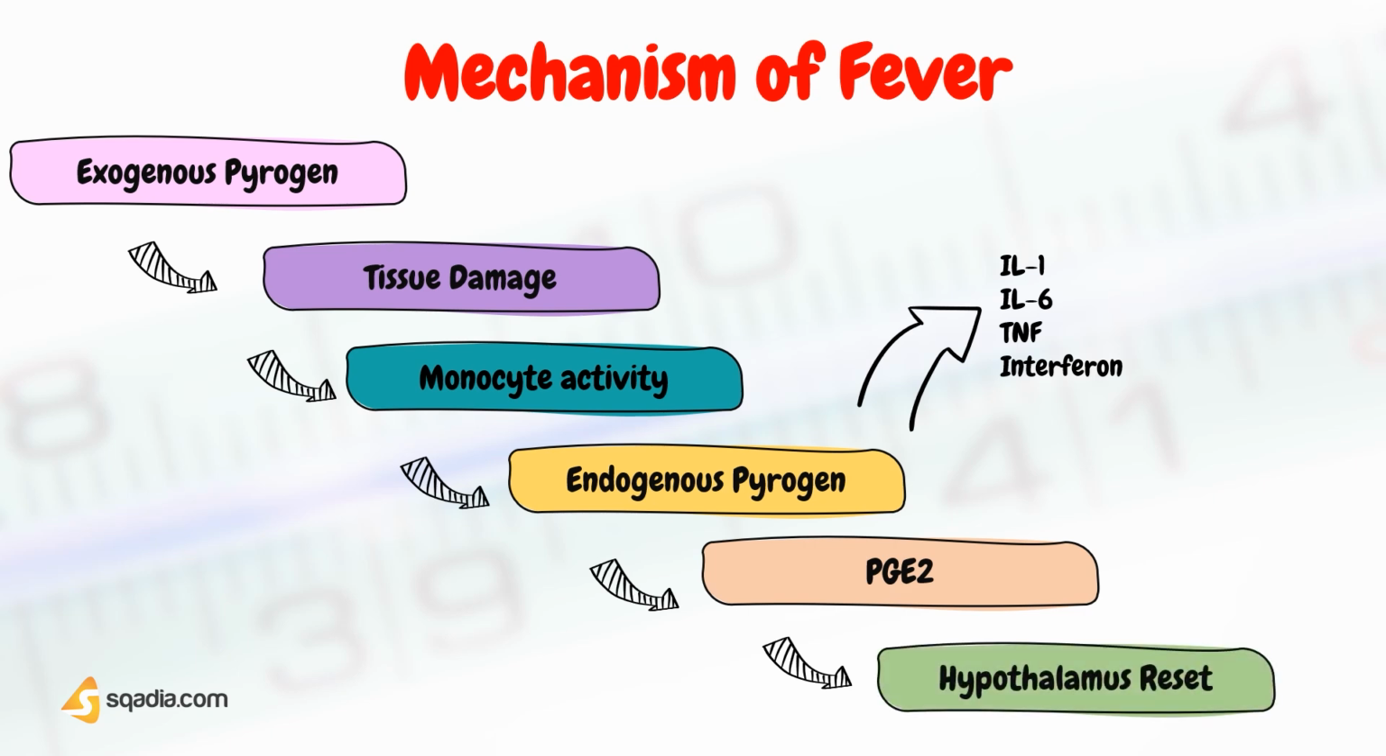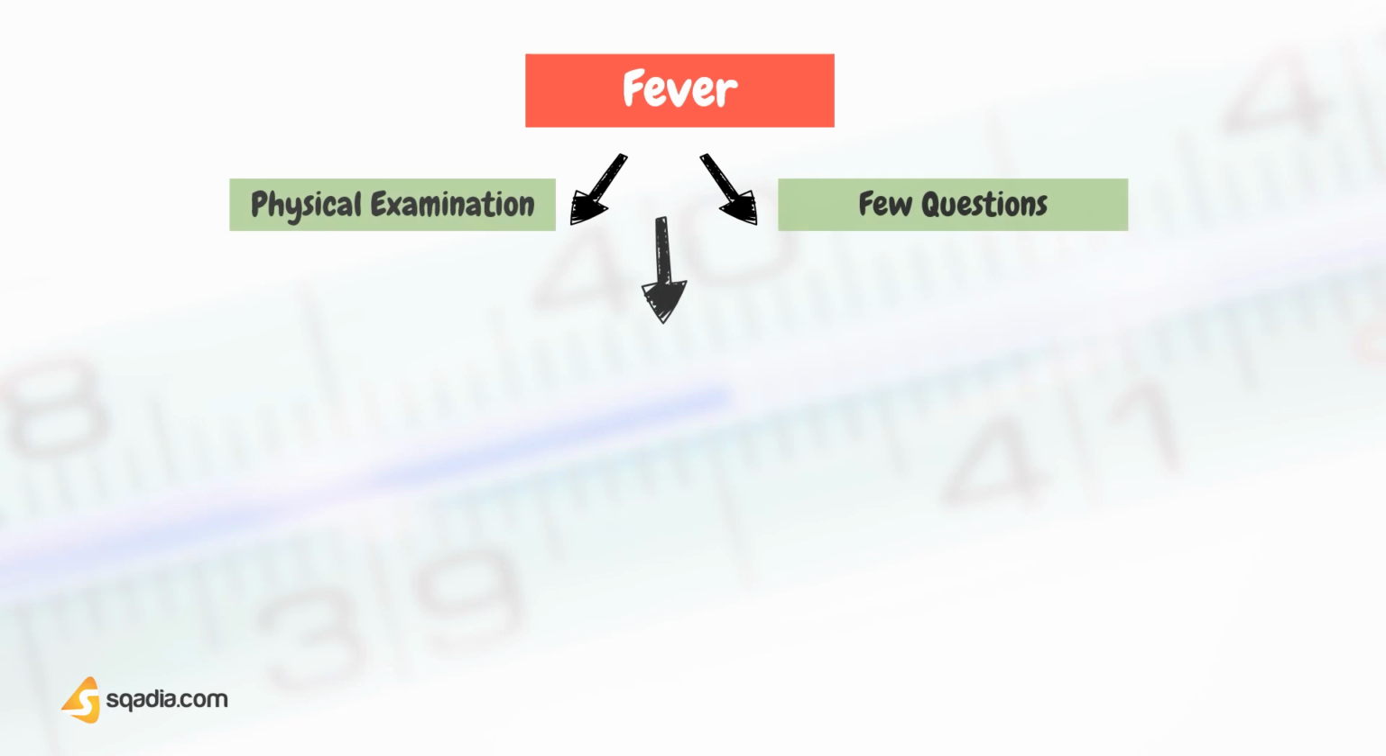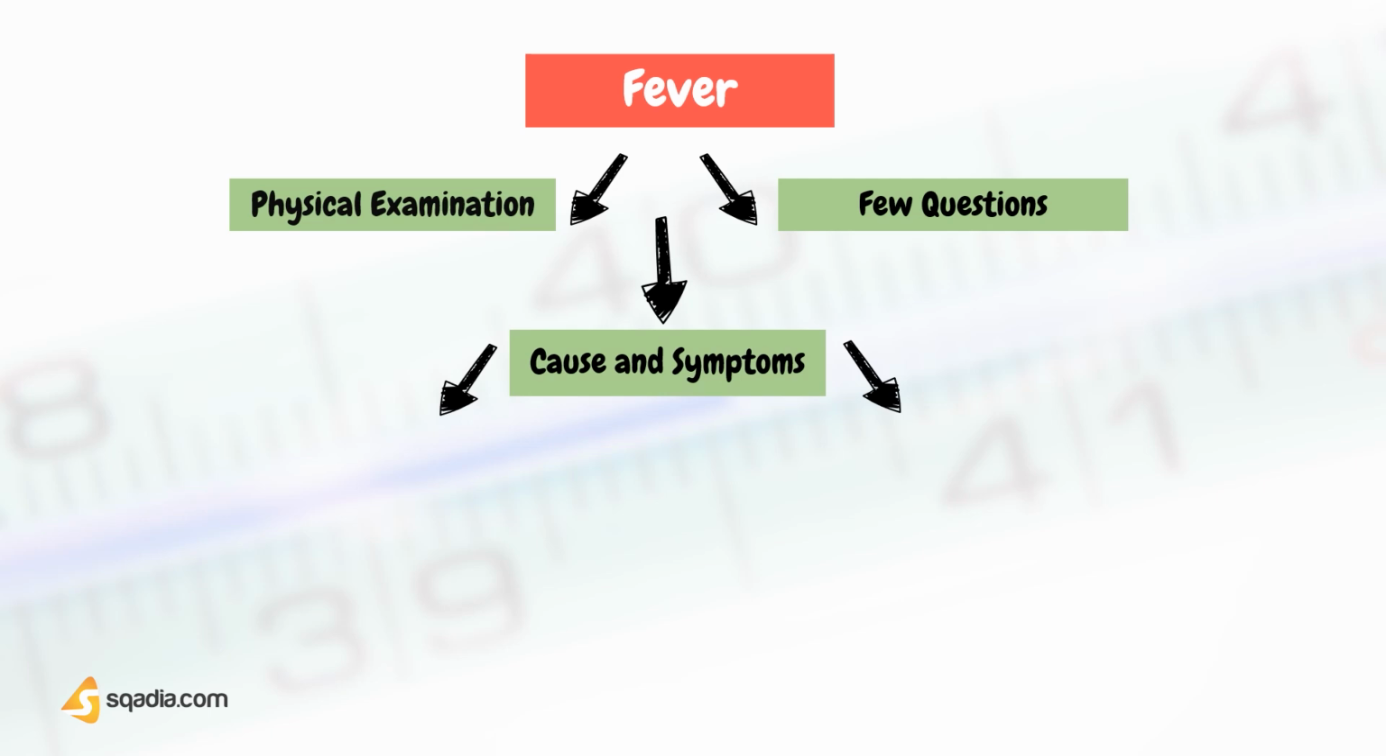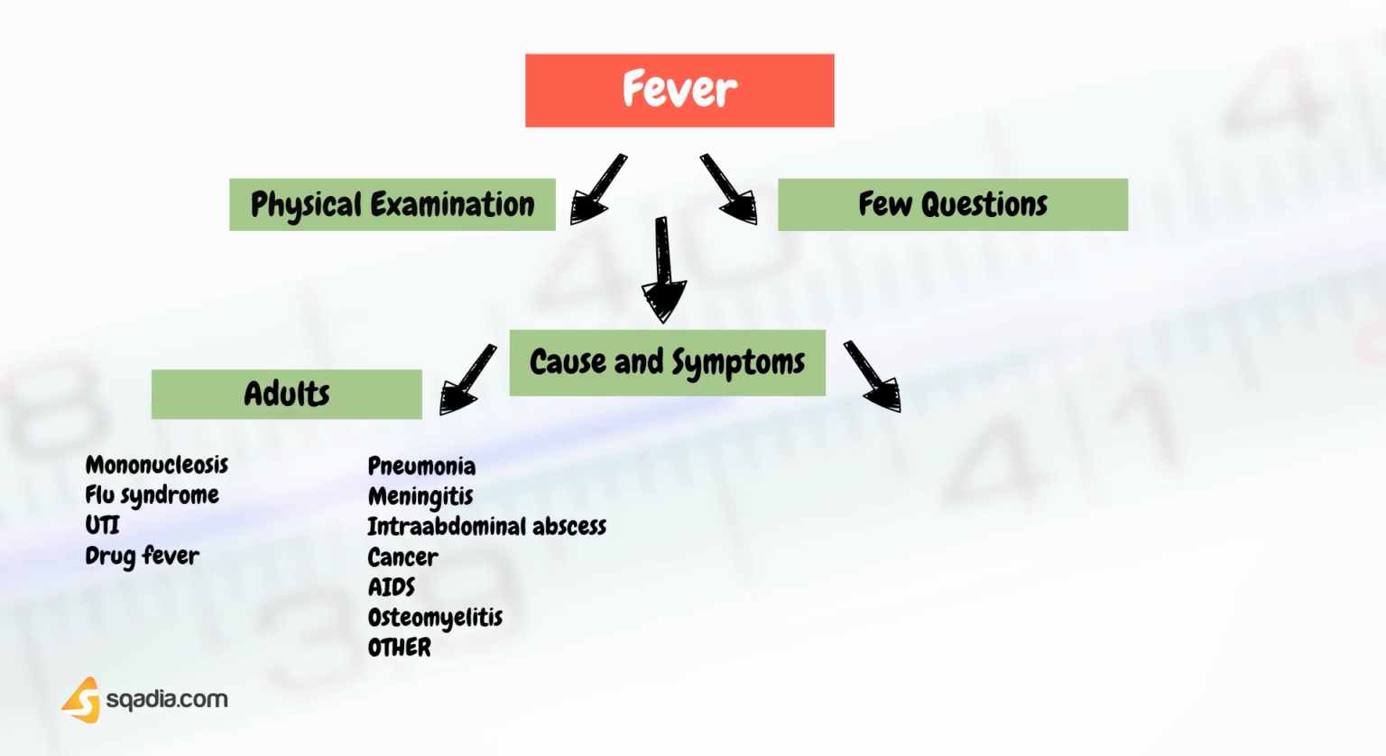After a detailed discussion of what a fever is, its causes, and its mechanism, we are going to have an overview of what we have discussed in this topic. So fever is a protective mechanism. Moving to diagnosis, you will have a physical examination of the patient and ask a few questions. Moving to its causes and typical symptoms, both in adults and children.